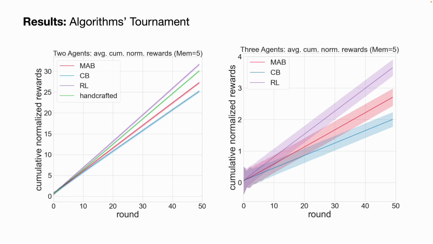And that is followed by the handcrafted agent, then the bandit agent. The contextual bandit agent seems to be the worst performing case in here. And then in the 3-agent case, this type of trend still persists, where the reinforcement learning agent appears to be the best, the most resilient policy to follow, followed by bandits, then followed by contextual bandits.